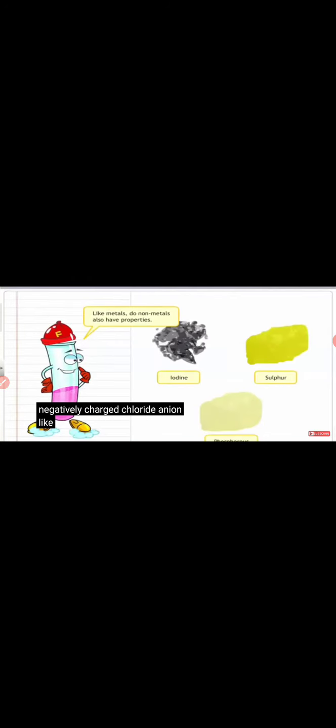Is sodium chloride a metal? No, it's not. Let me tell you about nonmetals. They are the elements which readily gain electrons to form negative ions or anions. For example, chlorine accepts electrons from a metal like sodium and forms a negatively charged chloride anion. Like metals, do nonmetals also have properties? Yes, of course.